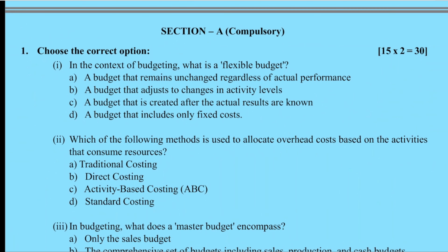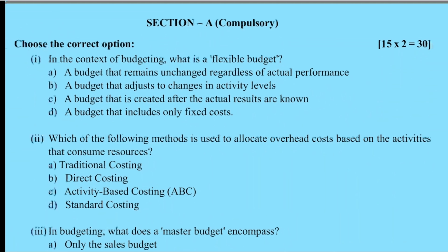So let's continue with another set of question paper. First one. In the context of budgeting, what is flexible budgeting? Yeah, the definition of flexible budget is it adjusts to change in activity level, whether it is 50% or 90%.